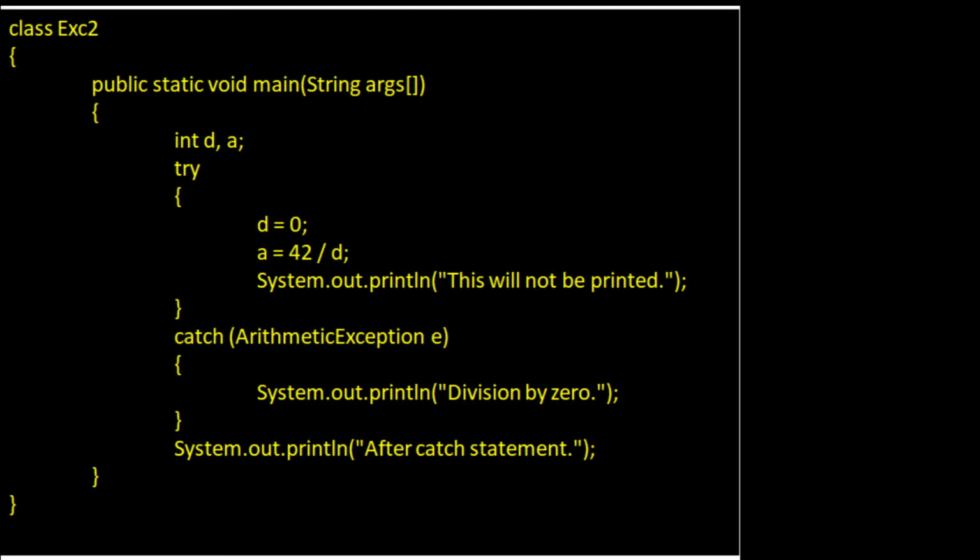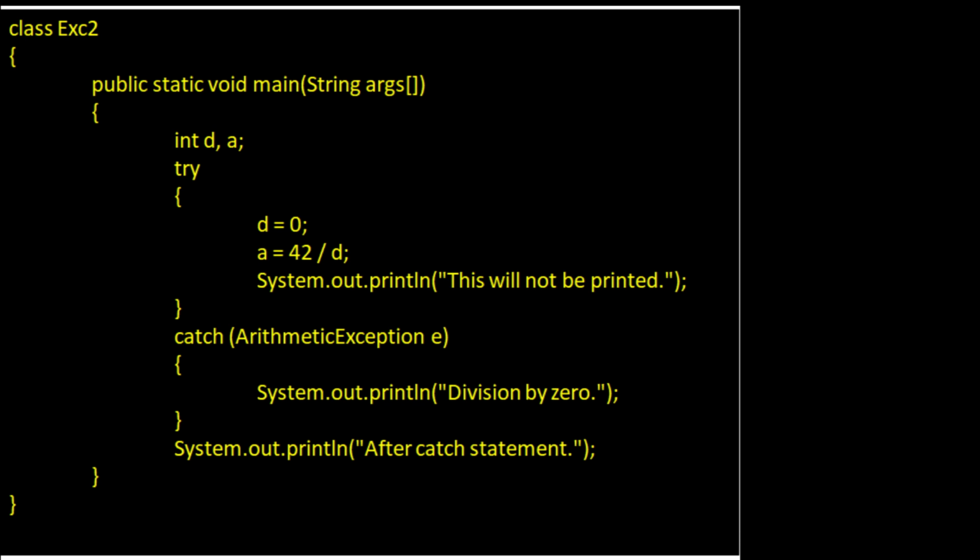Once the catch statement has executed, program control continues with the next line in the program, following the entire try-catch mechanism. Therefore, the try statement allows you to define a block of code to be tested for errors while it is being executed. The catch statement allows you to define a block of code to be executed if an error occurs in the try block. So this is a handler over here. The try and catch keywords come in pairs.